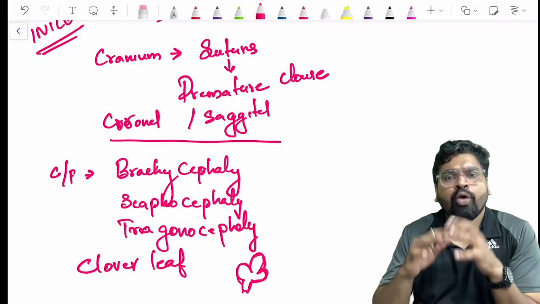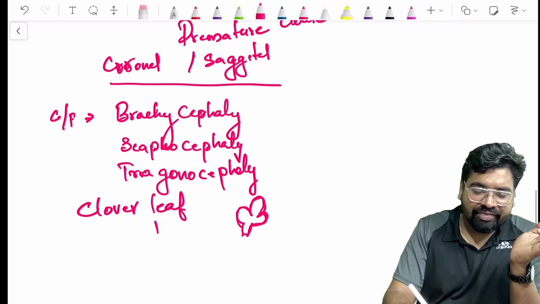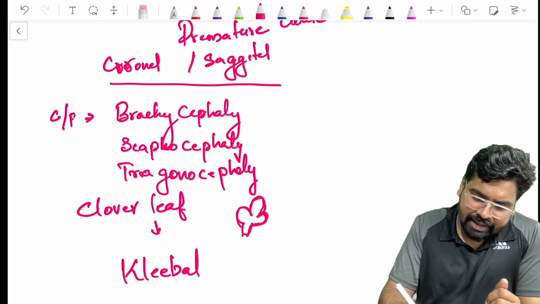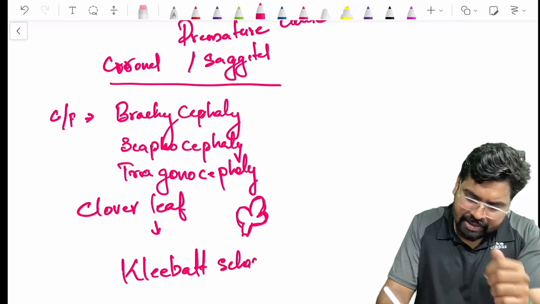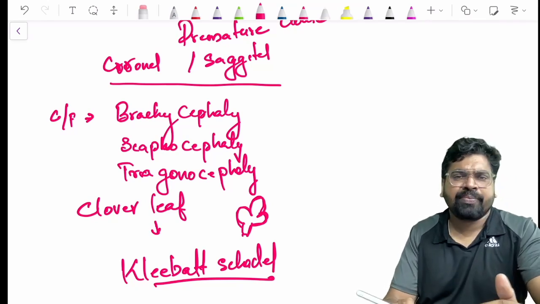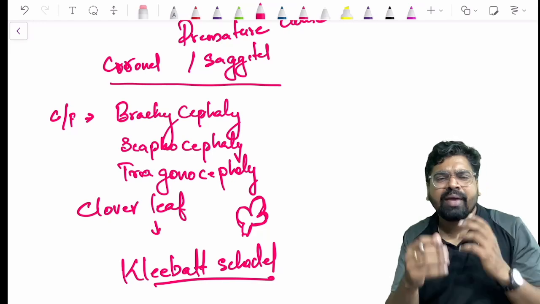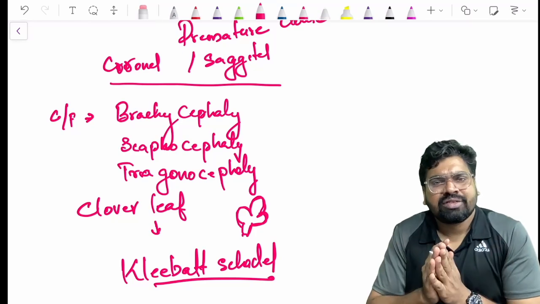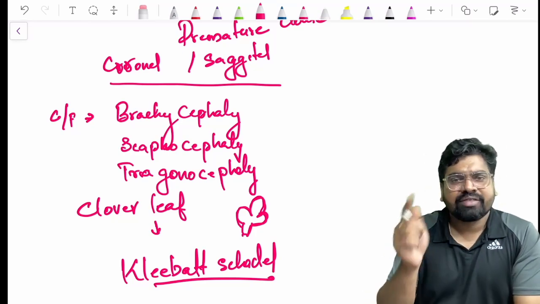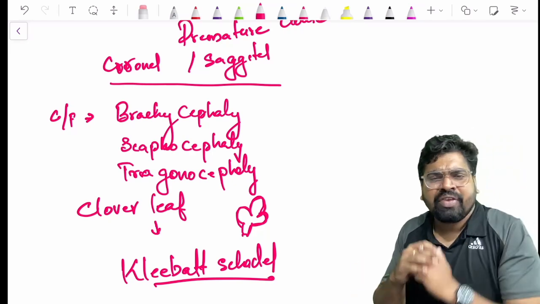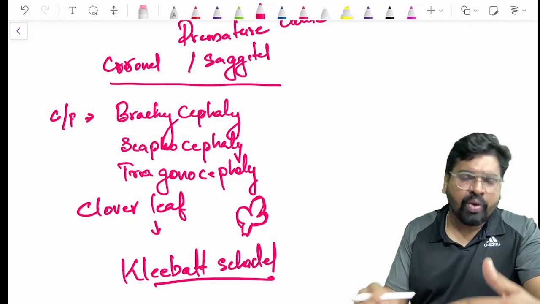So it is called a clover leaf skull, a cloverleaf shaped skull. This is because of the fusion of all the sutures together. It will give a shape to the skull. It will look like a clover leaf. These are the features you see in the cranium.